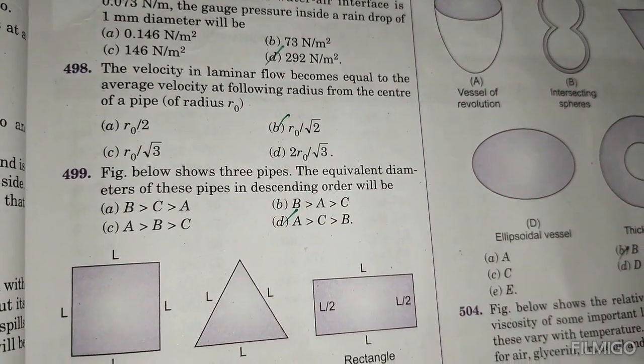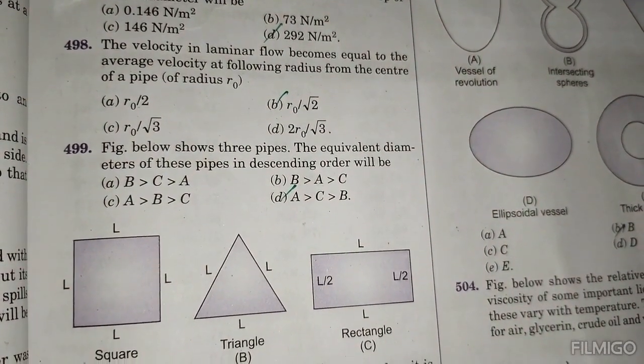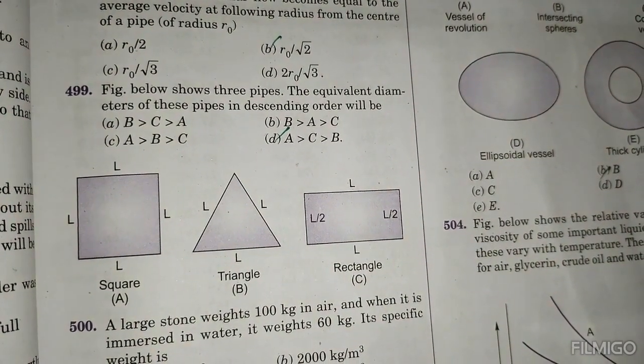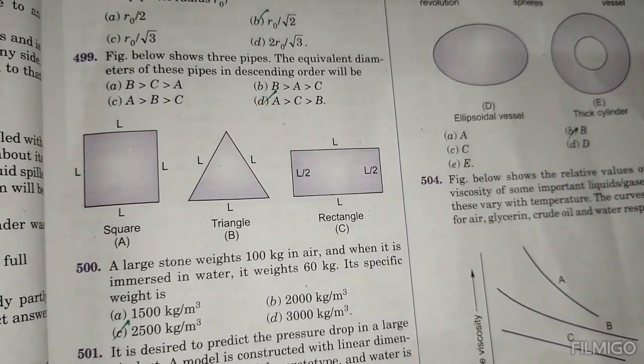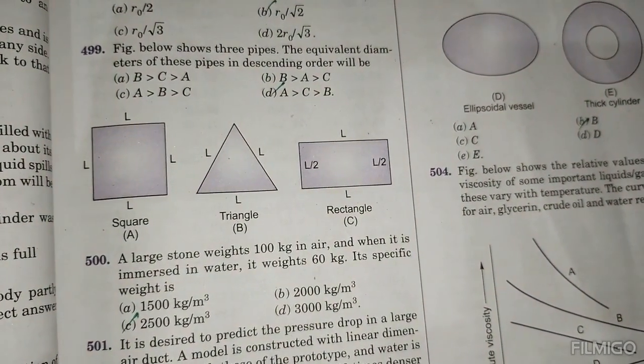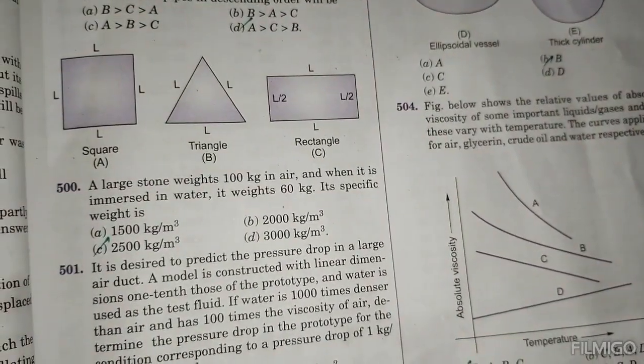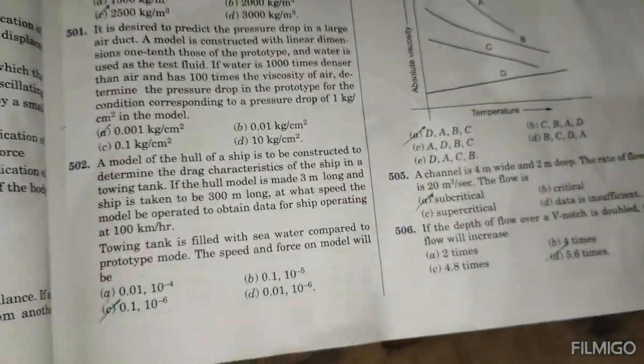Below are shown the pipes. The equivalent diameters in descending order will be A greater than C greater than B. A is the square, then rectangle, then triangle. Any problems?